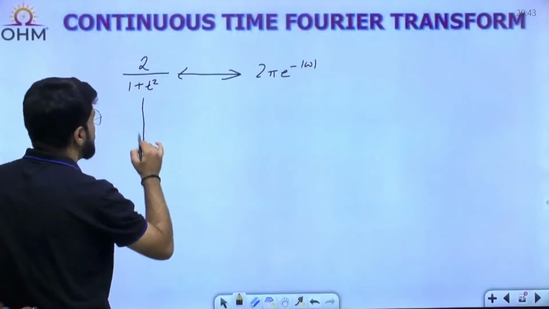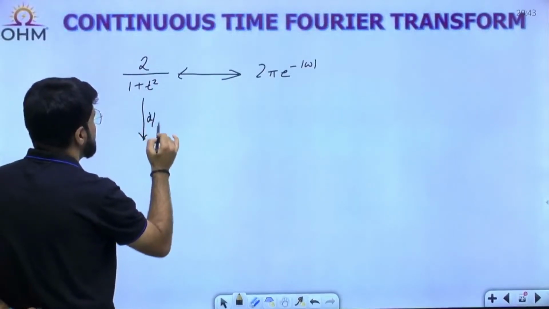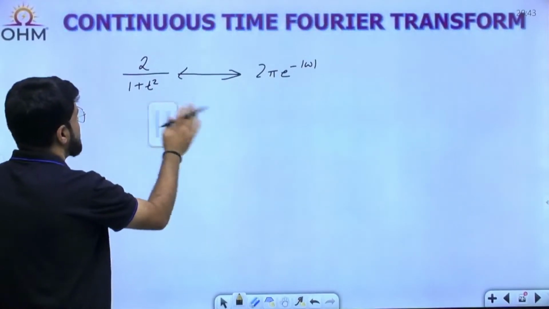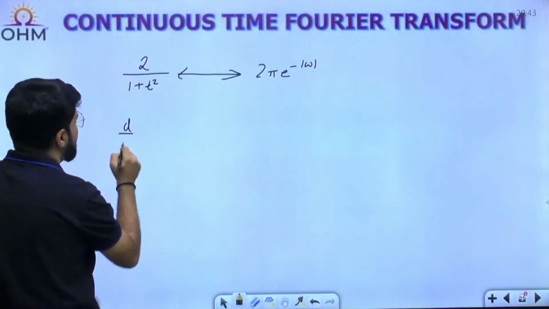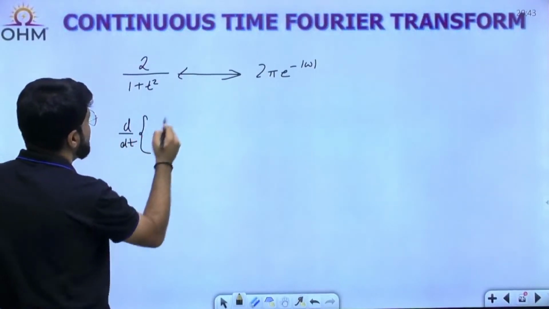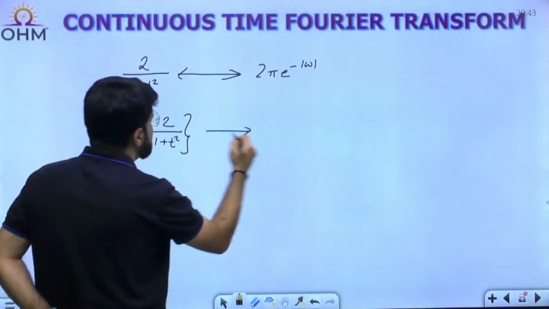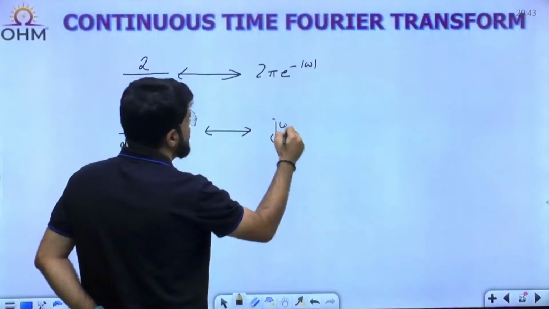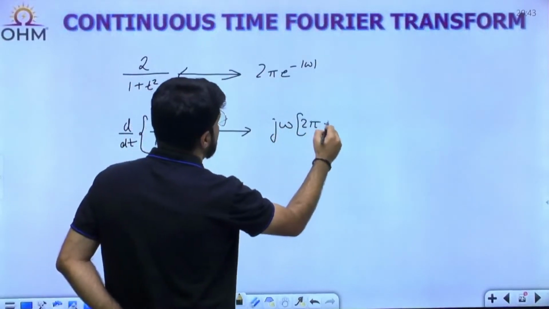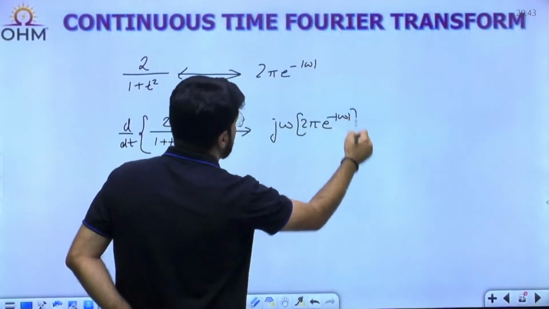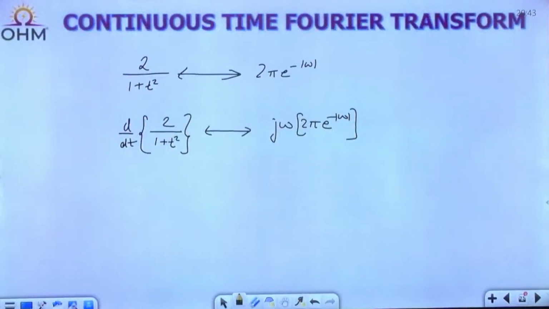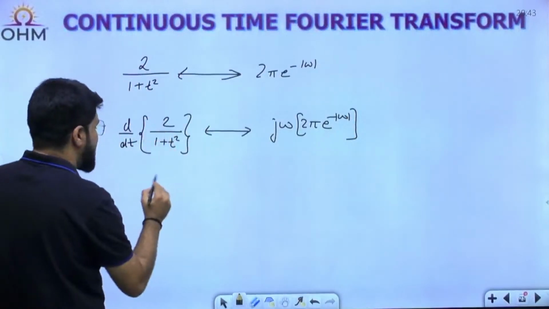So let's differentiate this. d by dt, again a differentiation property, of 2 upon 1 plus t square. If you differentiate the time function, what will happen? j omega is to be multiplied in the frequency domain, j omega X omega. Now let us see the derivative of 1 upon x, which is minus 1 by x square.